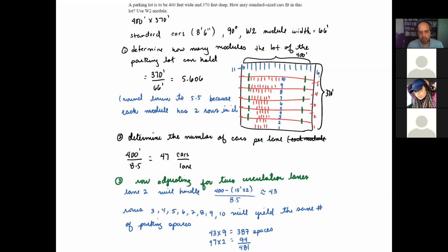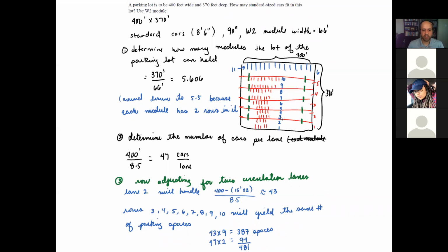And then the last one, since it is the one associated with that half of the space, we only have space to accommodate 1 row. Okay, so 5 modules with 2 rows. And then the last module, which is half a module, has only space for 1 row of parking spaces. Okay, so that's my design.